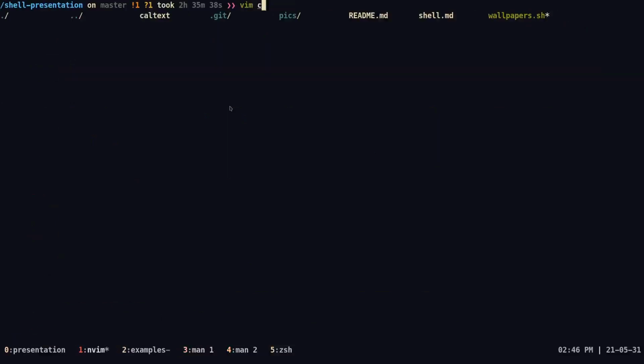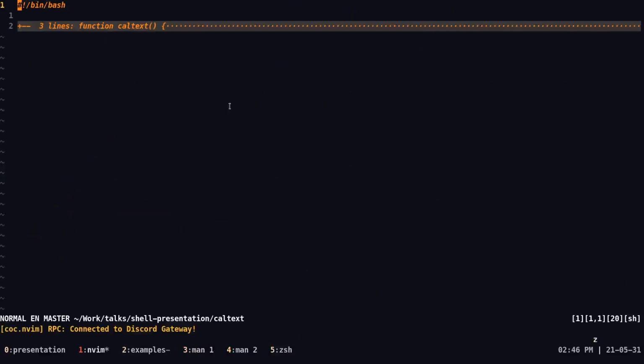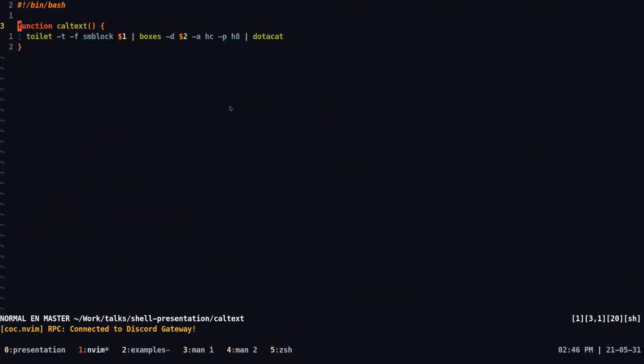The function I've written before is called caltex. In bash, you write functions like this: you use the keyword function, the name of the function, and then whatever you want. As you can see here, this is actually just a command you can write on the command line.